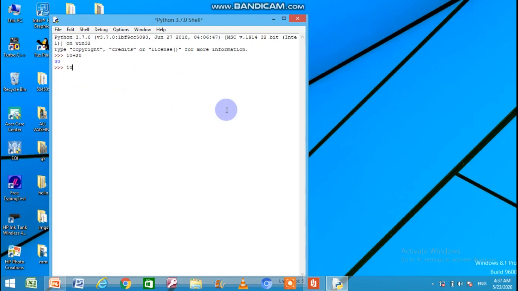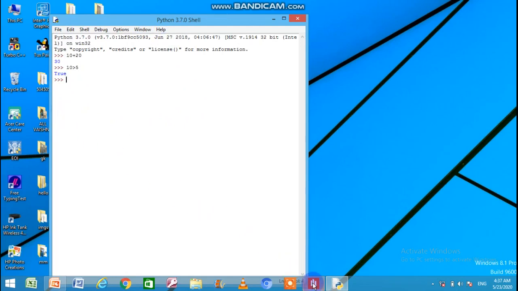Now I'm typing 10 is greater than 5. Yes, it was a logical question based on true false type of answer. So 10 is greater than 5. Yes, answer is true. So in this way we can work in the Python interactive mode.